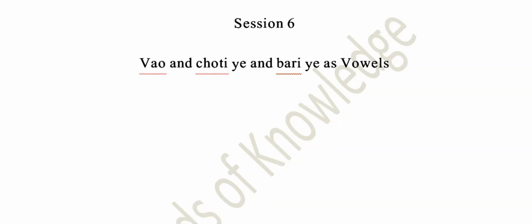The letters Wow, Barri and Choti are also used to represent vowel sounds like U, O, E, A. Wow represents the vowel sounds U, O, and O, whereas Choti represents the E sound, and Barri represents the A vowel sound.